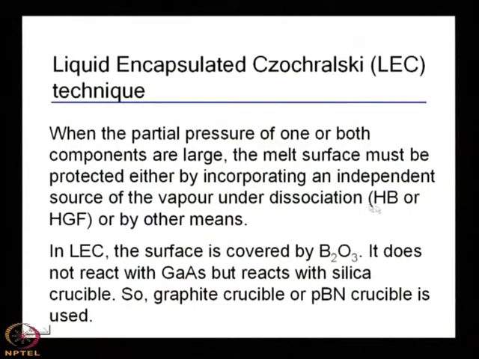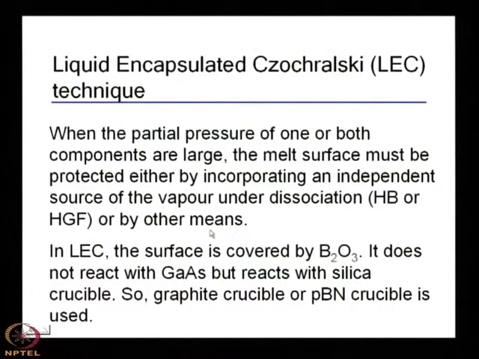If you compare with horizontal Bridgman or horizontal gradient freeze, the independent source of vapor means some arsenic is kept at one end of the quartz tube, you remember, or by other means. Other means, you have to cap the surface of the melt. In liquid encapsulated Czochralski, the surface is covered by B2O3.